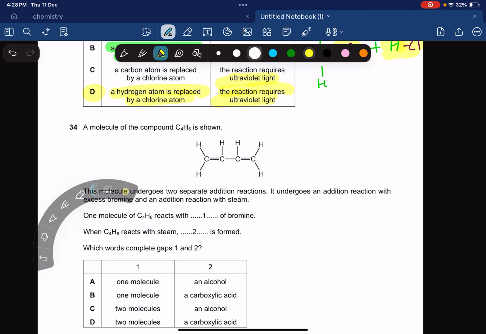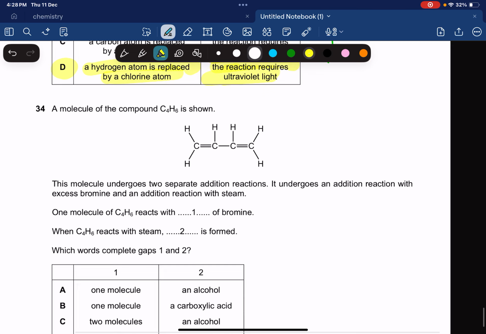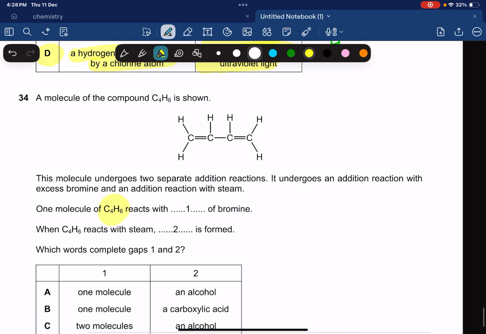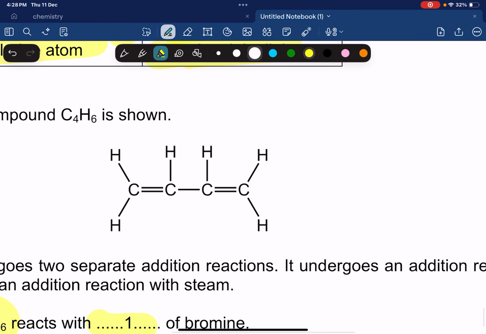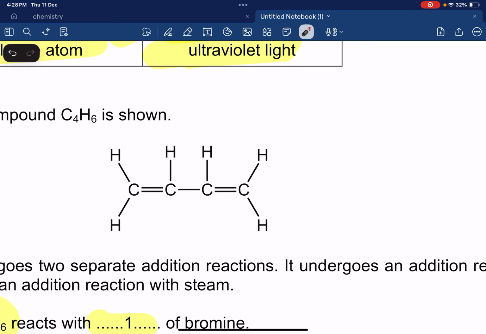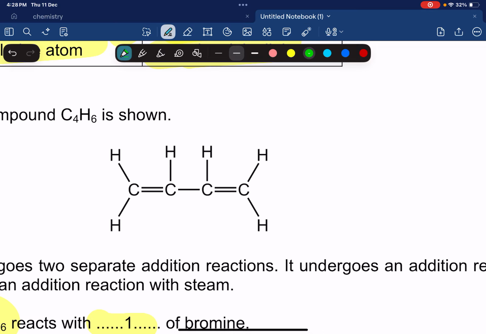Okay. A molecule of compound C4H6 is shown. One molecule of C4H6 reacts with dash molecules of bromine. One molecule or two molecules? Okay, so what do we need to do? What do I need to do?